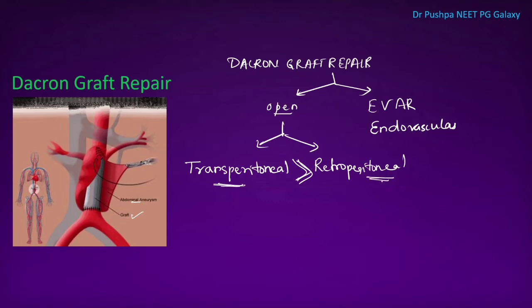But what are the indications for the retroperitoneal approach? If the patient had previous abdominal surgery or has a horseshoe kidney, we will prefer the retroperitoneal approach of Dacron graft repair.